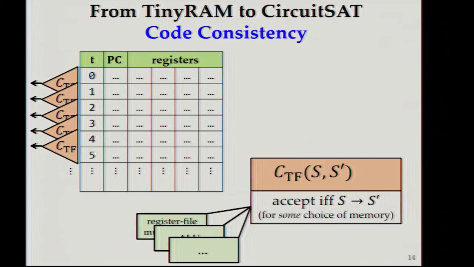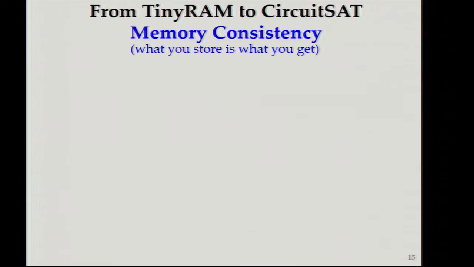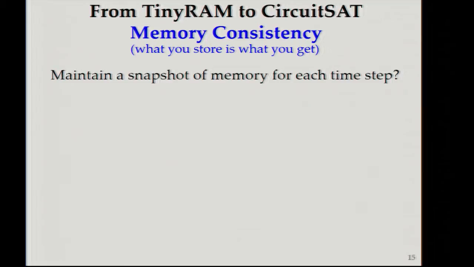But what about memory? Memory consistency seems to be much harder. Intuitively, the problem is this, that memory is external to the CPU, and what gets written now might be read at a completely unpredictable time later. So one way around this problem would be just to maintain a memory snapshot with the contents of memory for each time step.